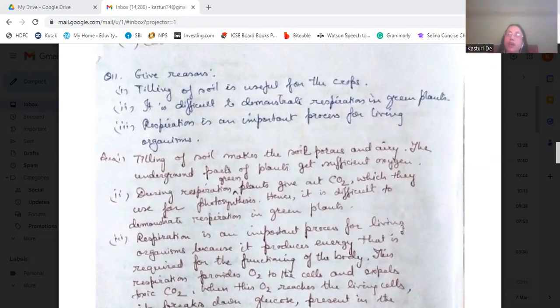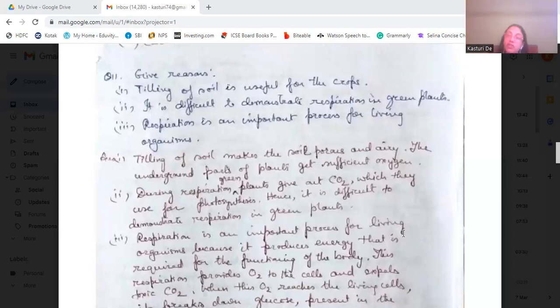Now, it is difficult to demonstrate respiration in green plants. What happens? As the green plants contain chlorophyll, during the daytime this chlorophyll helps in the photosynthesis of the green plants. And for this photosynthesis process, they require carbon dioxide. But what happens when the green plants respire? They give out carbon dioxide.